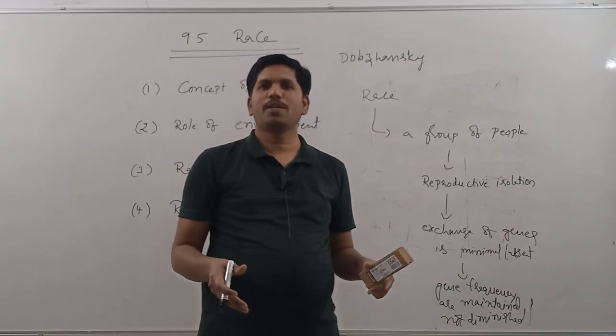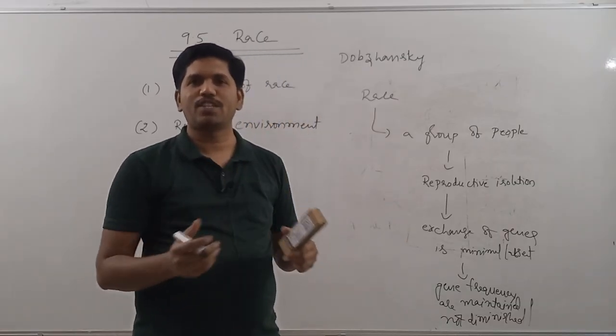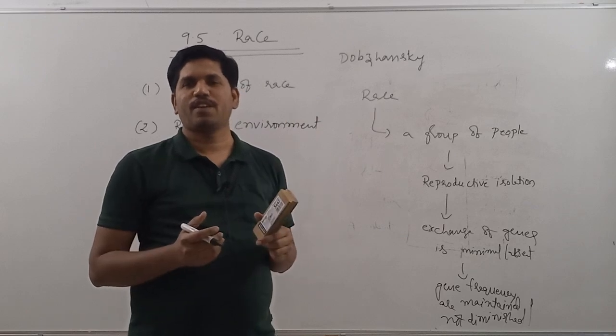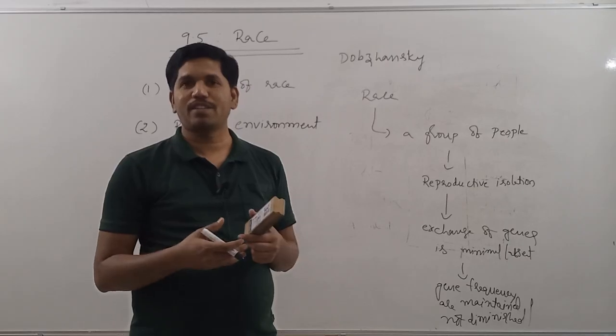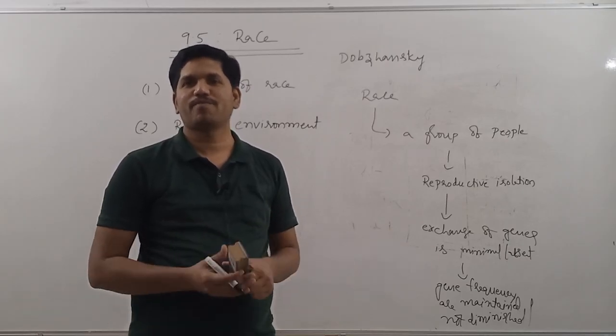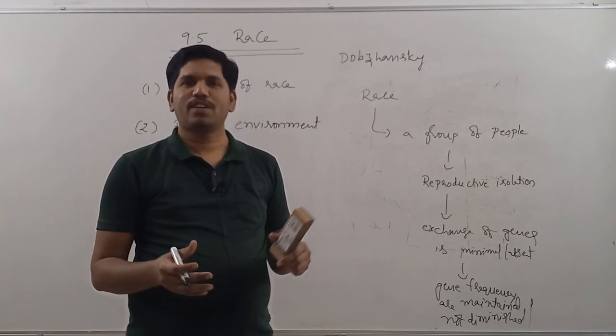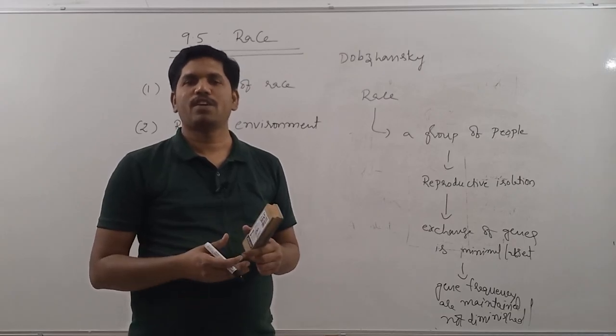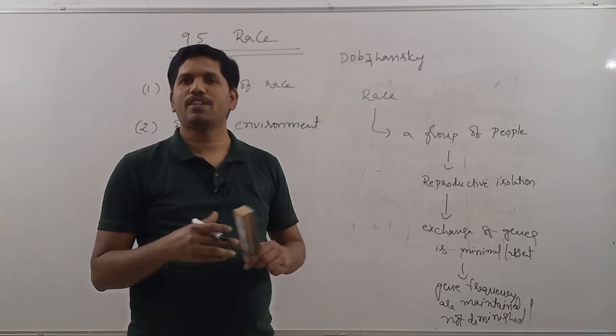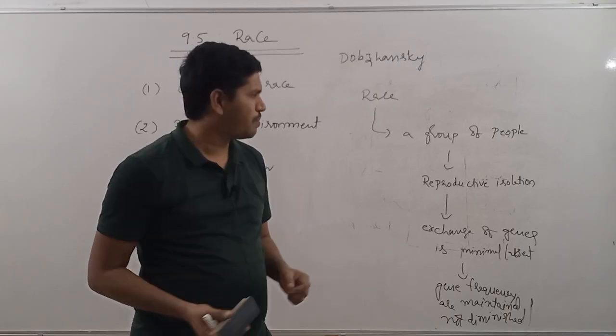Now, because of globalization, that reproductive isolation is gradually decreasing, and we can come across interracial marriages. That is nothing but racial crossing. Because of interracial marriages, the racial differences are gradually decreasing. Okay, whatever it may be.